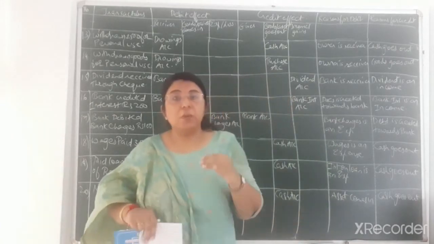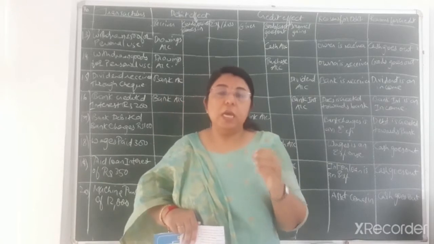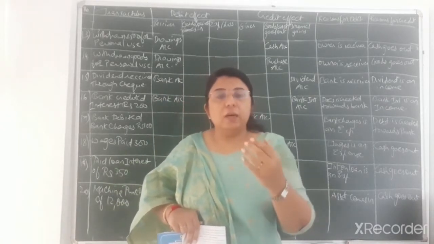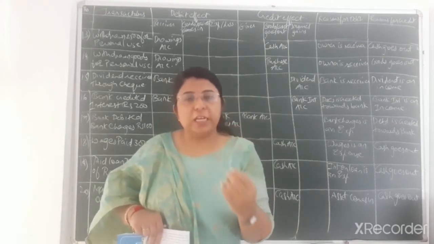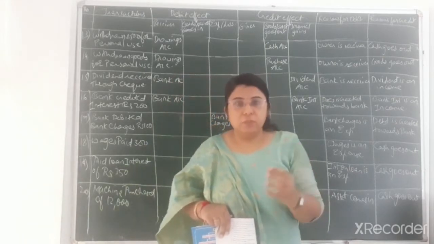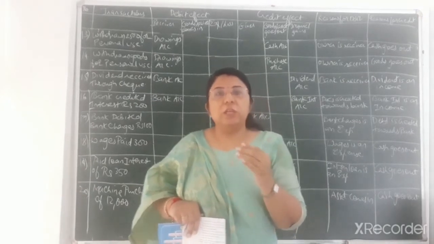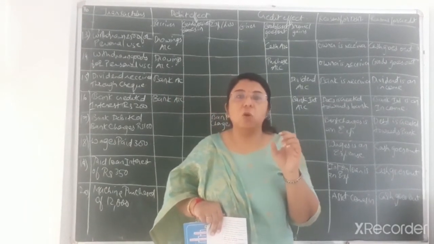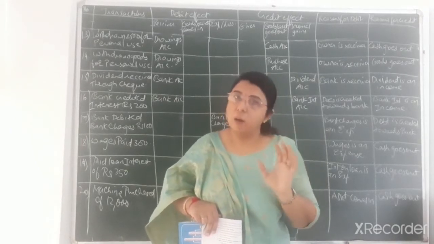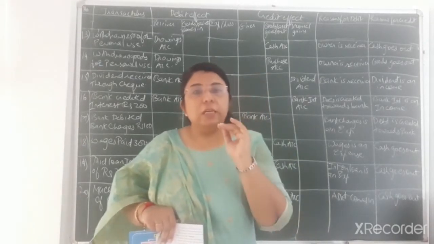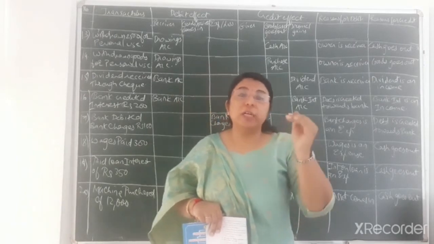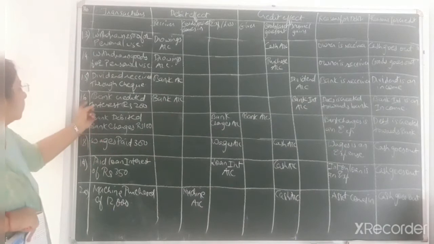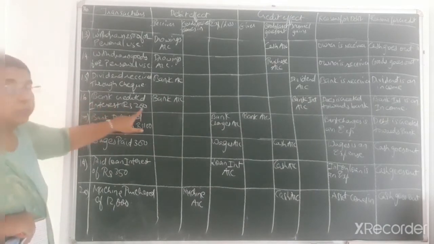Next transaction, that is the 16th, bank has credited rupees 200 of interest. Credited means that much amount of bank interest has been credited in our bank account. Suppose we have a savings account in the bank, then three monthly or six monthly or yearly, the interest would be credited by the bank for that much amount of savings we have made in the bank. So that will be given by the bank and deposited in our bank account. So here you can see I have written 16th transaction, bank credited interest rupees 200.